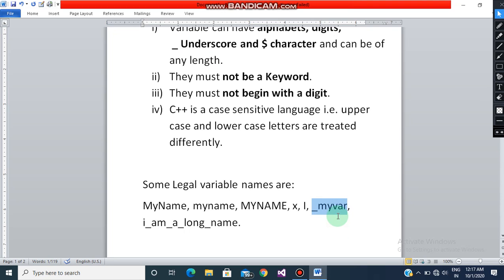I can write it as _myname also. Suppose it can be of any length, and you want to join words together, so you can use underscore. Children, you must have seen this in your email also, where if you want to join a long name, you put underscore in between. So that way is also correct.